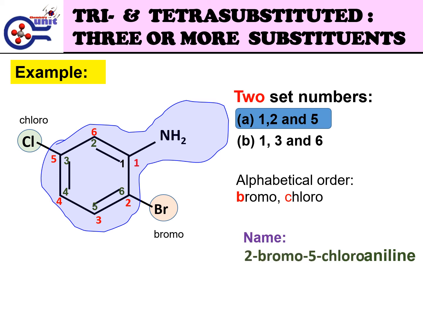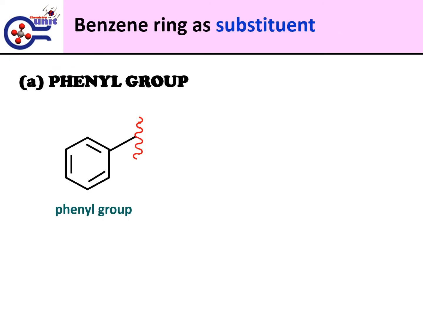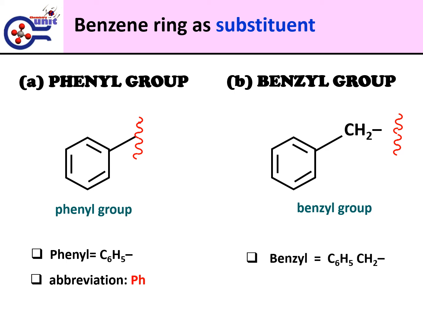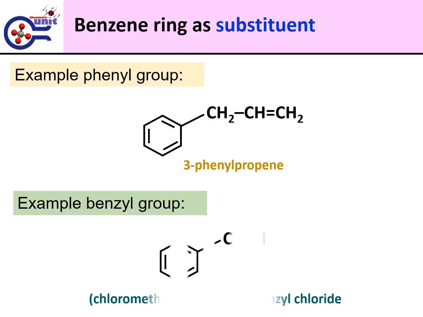Benzene ring as a substituent. There are two structures of benzene as substituents, which are the phenyl group and the benzyl group. The phenyl group has the formula C6H5 with abbreviation Ph, and the benzyl group formula is C6H5CH2. Example of phenyl group: 3-phenylpropene. Example of benzyl group: chloromethylbenzene or benzyl chloride.